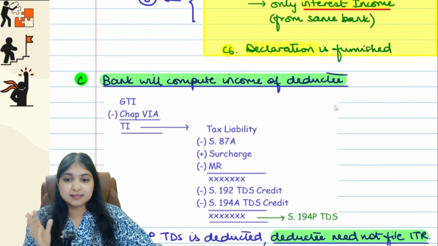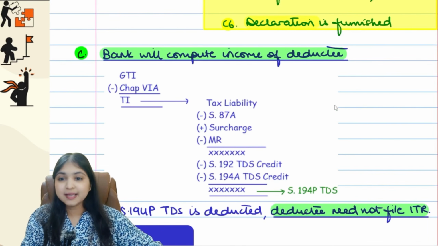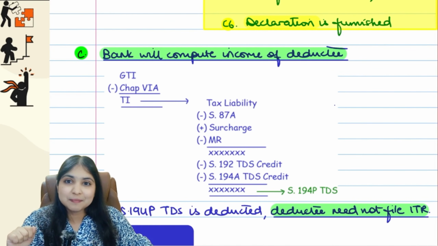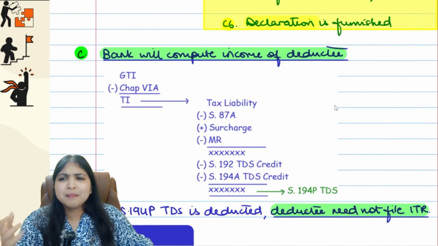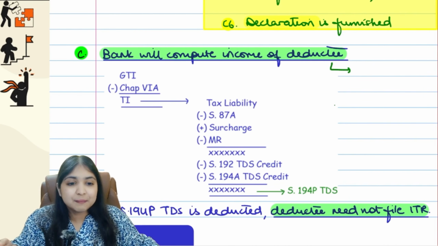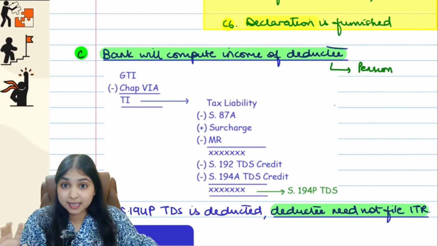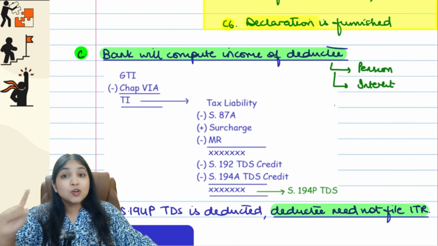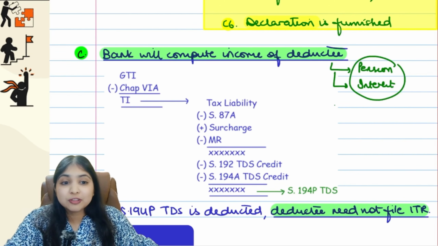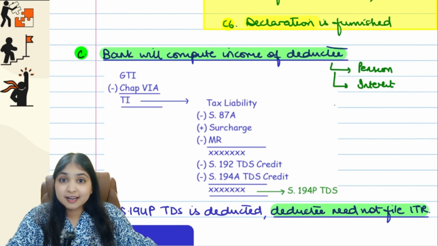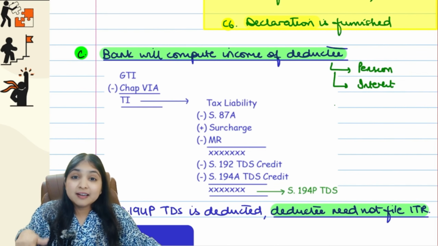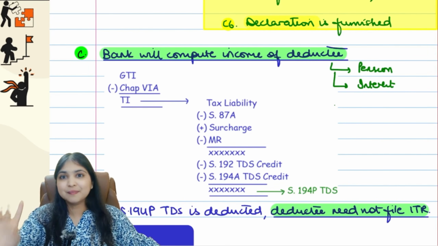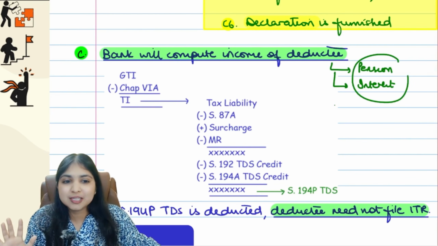If this situation exists, then the banker, that specified bank, guys, the bank will compute the income of the deductee. That income will have how many components, you tell me? This deductee is a specified senior citizen. Max to max 2 incomes this person will have. Number 1, he will be having pension income. This is definitely he will be having. And then apart from this, max to max, he will be having interest income only. Now don't you think, guys, this bank will know both these incomes? Because pension is getting credited into HDFC bank account only, and interest income also this assessee is earning from HDFC only, and this assessee is not having any other income. So the bank will know total how much income this person is having, guys.